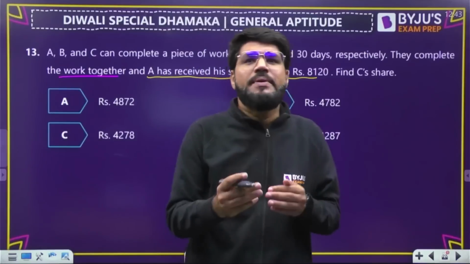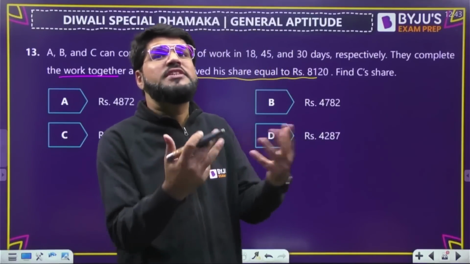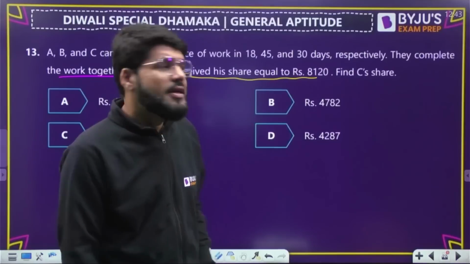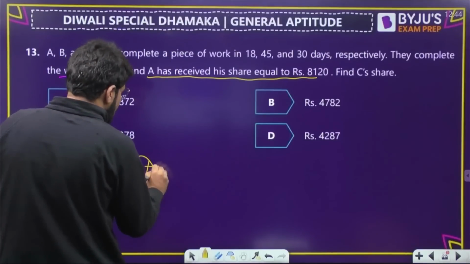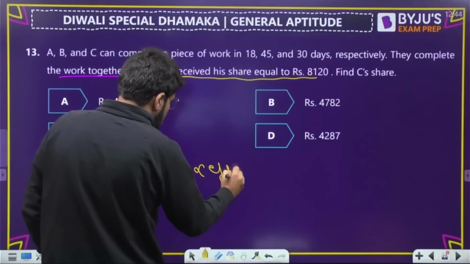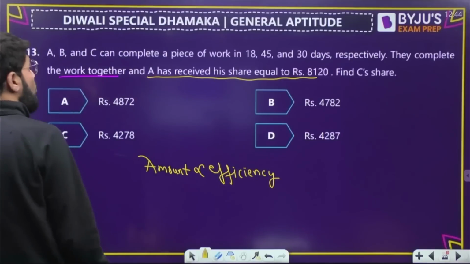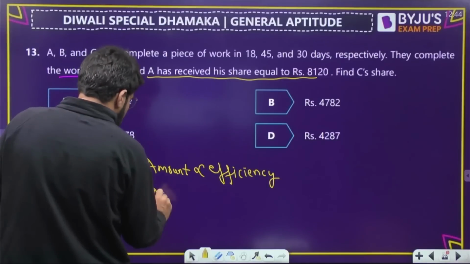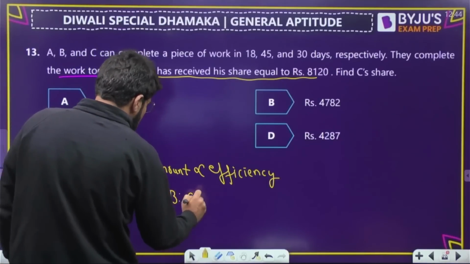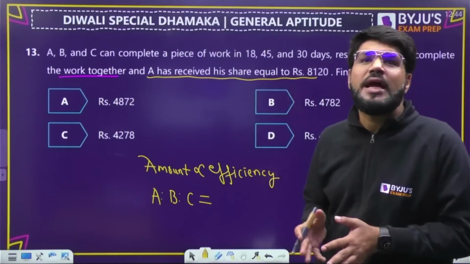What is the share received by any person when working together? It is in the ratio of efficiencies. The amount received by any person is proportional to his or her efficiency. So the amount received by A is to B is to C should be equal to the ratio of efficiency, and efficiency is 1 upon time taken.